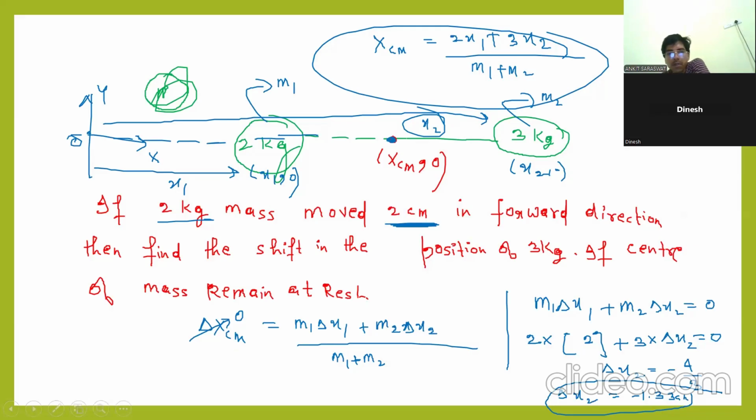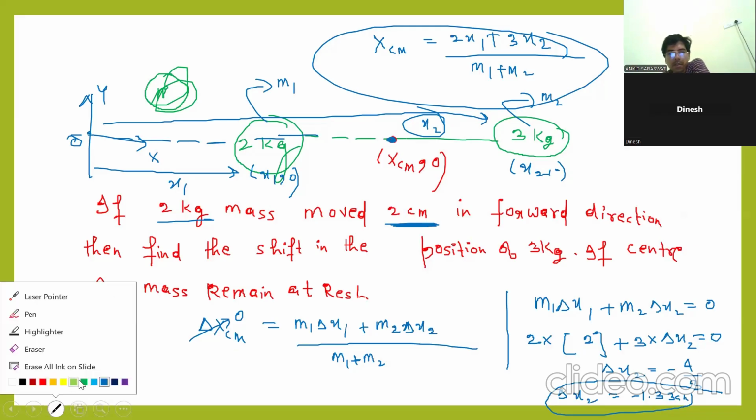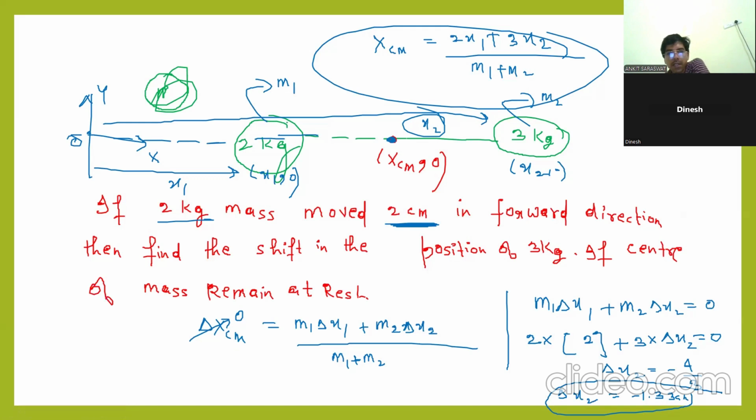If 2 kg will shift 2 centimeter right, then it should shift 1.33 centimeter left. Meaning is that. Then only center of mass will not shift. Understood?